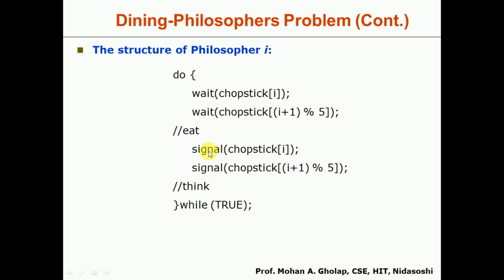Once the signal of chopstick I and signal of chopstick of I plus 1 are called, if any other philosopher is waiting for chopstick I and I plus 1, he will get access to these chopsticks and he can perform the eat. Once philosopher I calls this signal, he can again go back to the thinking process. In this way you can provide a solution to the dining philosophers problem using semaphores.